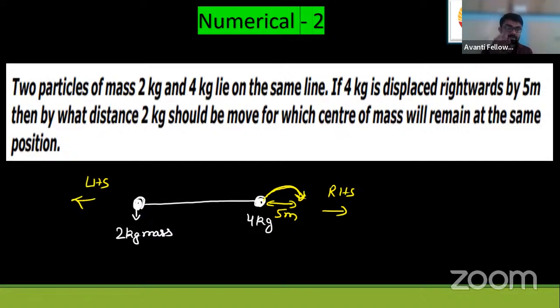Left hand side or right hand side, such that the center of mass remains at rest. Suppose the location of the center of mass was something here. Let us assume this was the position of the center of mass. Because there is only one dimension, I will keep the masses along the x-axis, so ycm and zcm are 0. So in which direction, and by how much magnitude, must you shift this such that the center of mass will remain at rest?